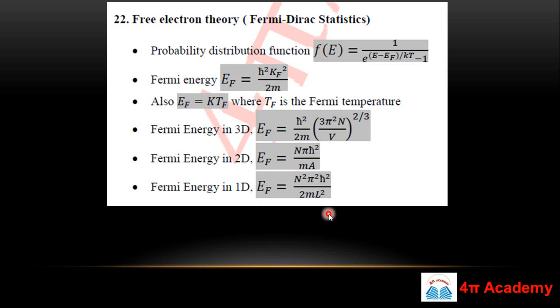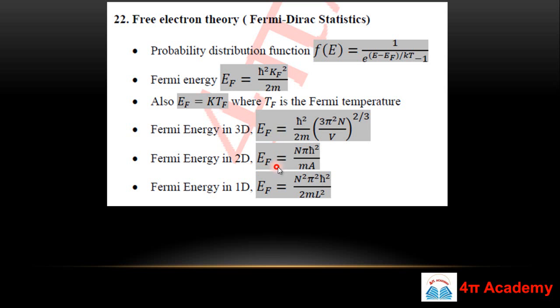Fermi energy in 3D is ħ² upon 2m times (3π² N upon V) to the power 2 by 3. So it depends on the 2 by 3 power of n. What is this N? This is the number of atoms, and N upon V will be small n, the number density. So you have to remember this formula.